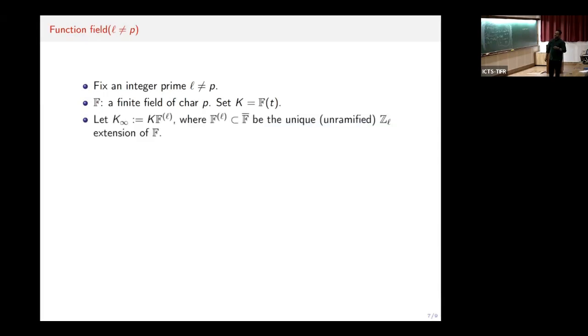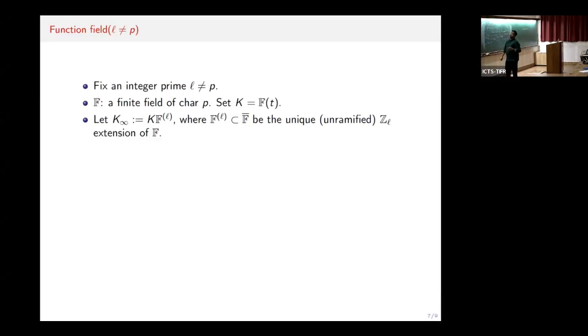Next, I will define a Zl-extension, as l is not equal to p. And then in the next slide, we'll consider Zp-extensions. This is defined as follows. First, we take the finite field of characteristic p. And we know that the Galois group of F bar over F is isomorphic to Z hat. So there's a unique Zl-extension inside this, which we denote by F_l. So this is the unique extension of F inside F bar whose Galois group is isomorphic to Zl.